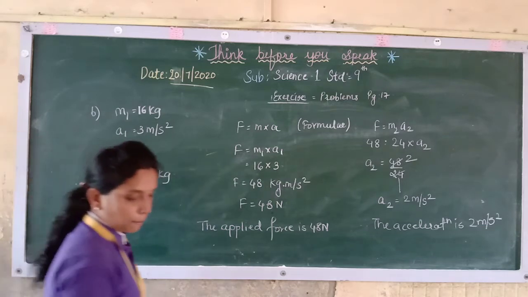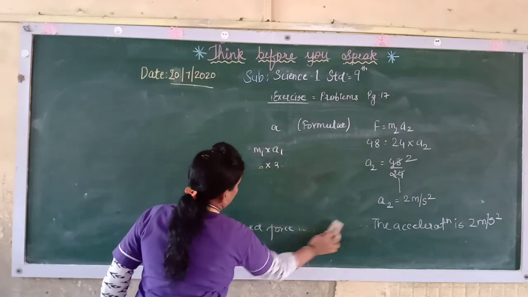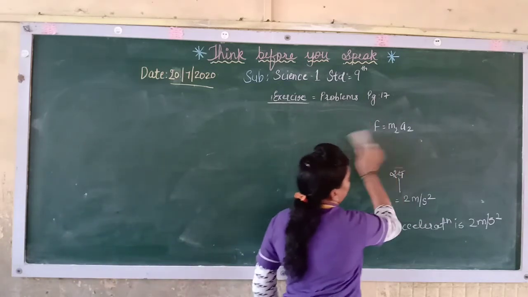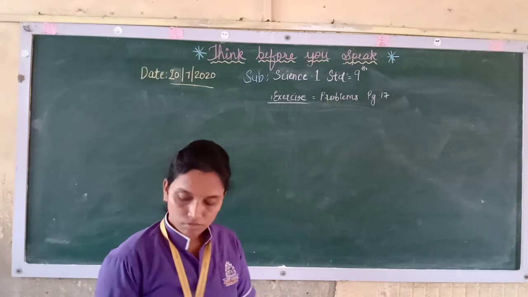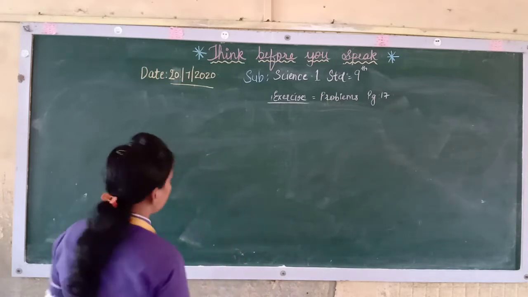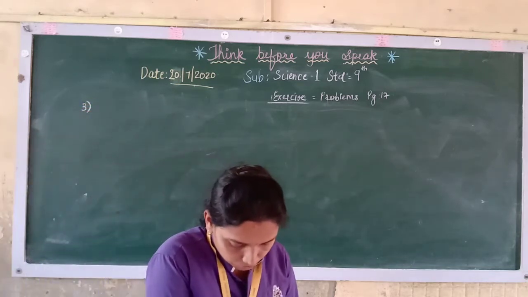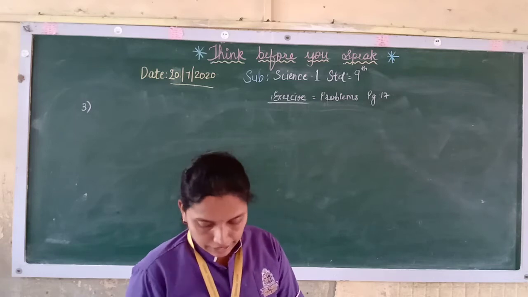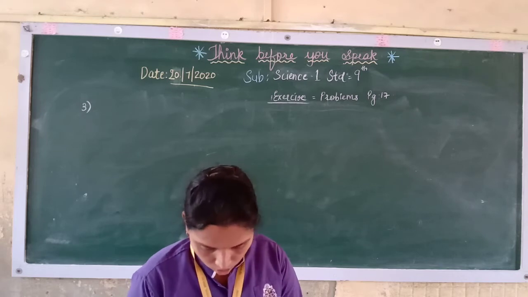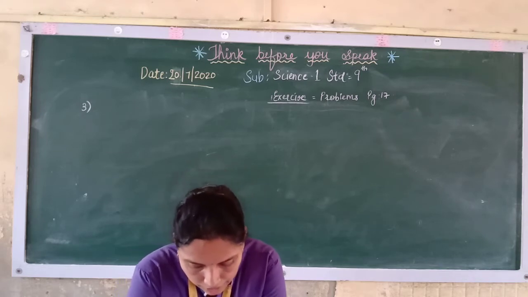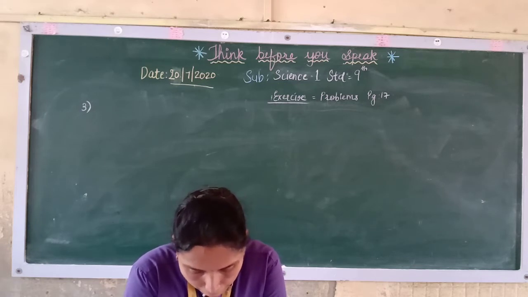Now further, if you see the third one, a bullet having a mass of 10 gram and moving with a speed of 1.5 meter per second penetrates a thick wooden plank of mass 900 gram.